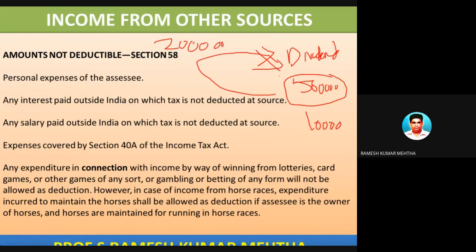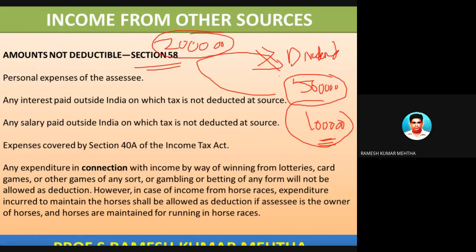So you should ensure that on this 1 lakh rupees you should have deducted tax at source. If tax is not deducted at source, then this 1 lakh rupees will not be allowed to be shown as deduction under section 58 from this amount of dividend. Hope you have understood this point.